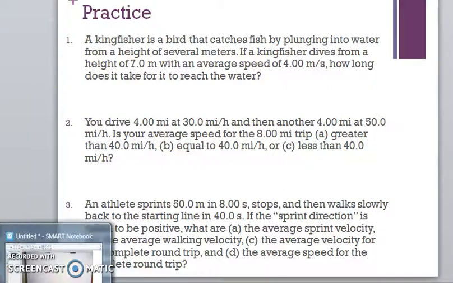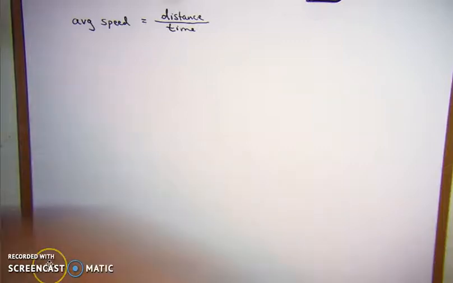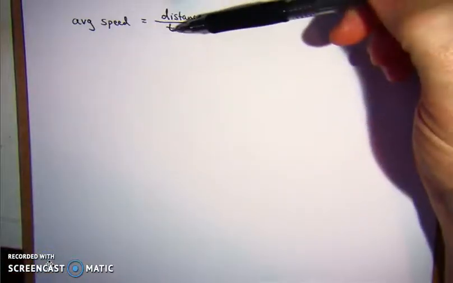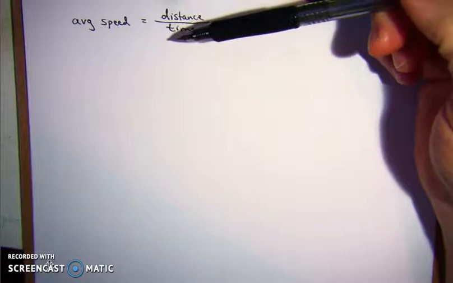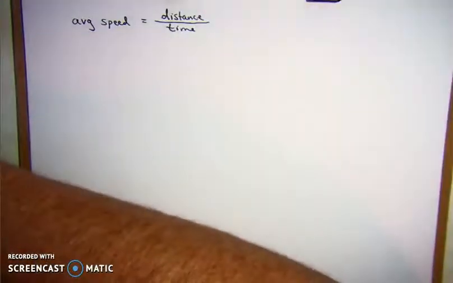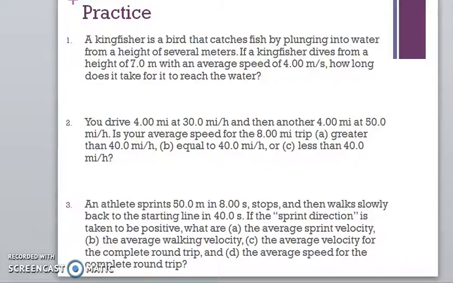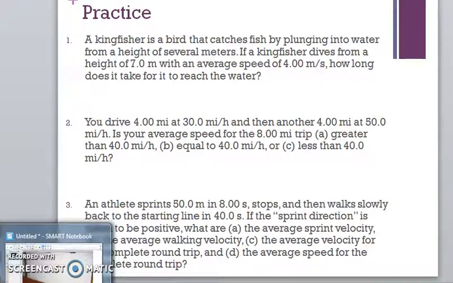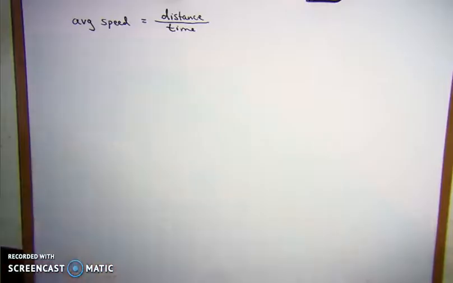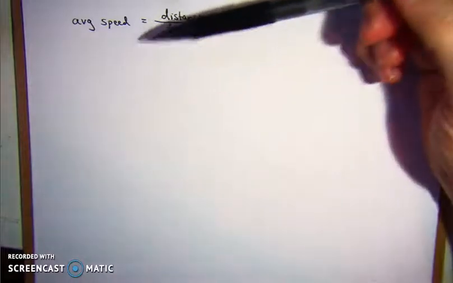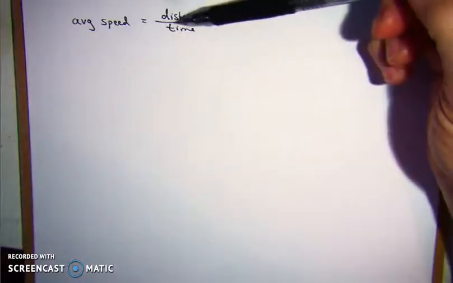So let's go back over here and write our stuff in. We have average speed equals distance over time. Now, it's wanting to know the time. The problem says, how long does it take for the bird to reach the water? So we know we're looking for the time it takes. We need to algebraically rearrange this equation to solve for time.